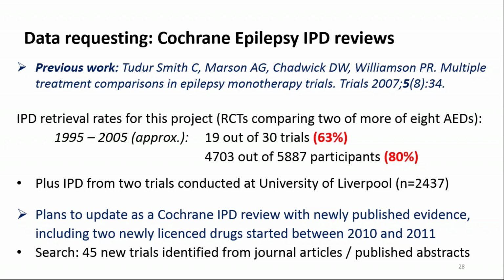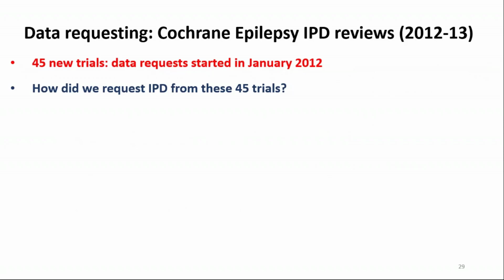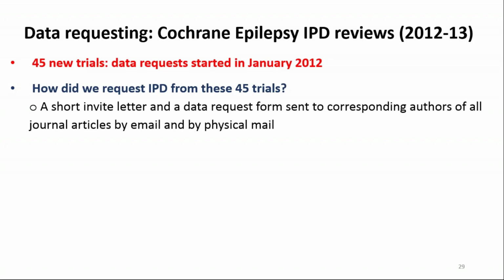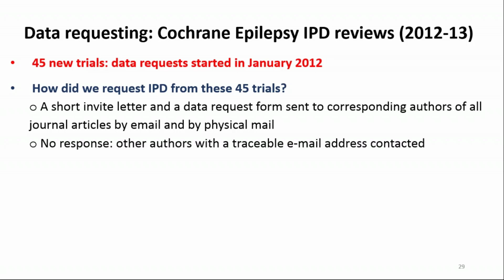And a systematic search was conducted in which 45 new trials were identified from journal articles and published abstracts. So the data requesting started in January 2012 for these 45 new trials. And how did we go about requesting data from these trials? We wrote a short invite letter and sent a data request form to the corresponding authors of all of the journal articles that we'd identified by both email and by physical mail. And in the event of no response, other authors of that journal article with a traceable email address were contacted.